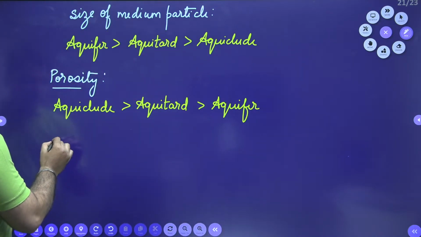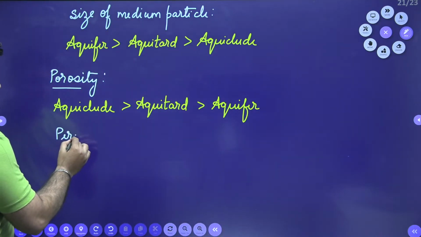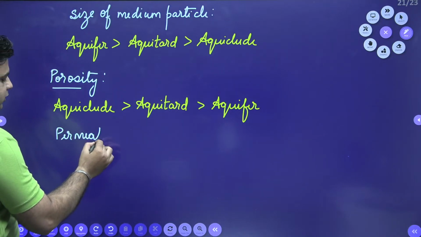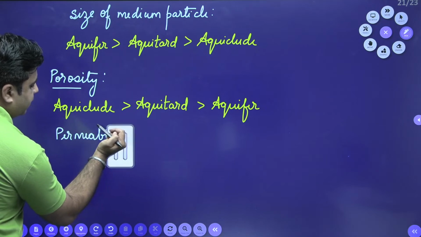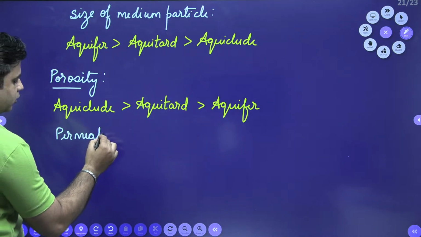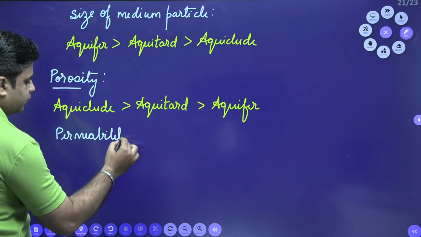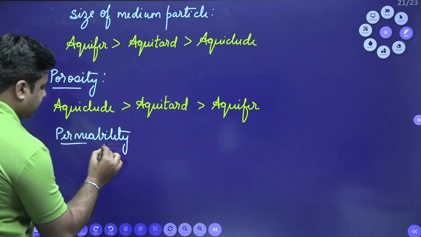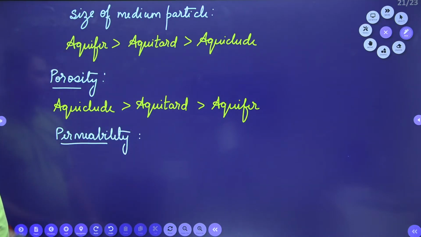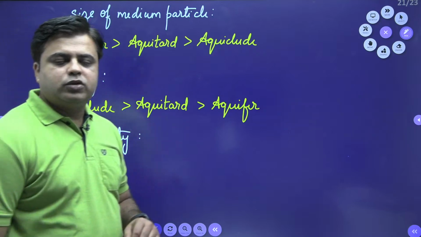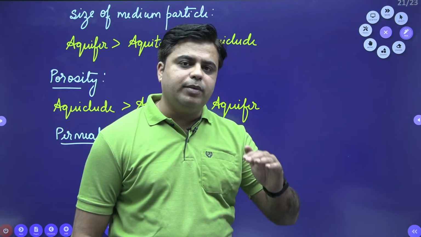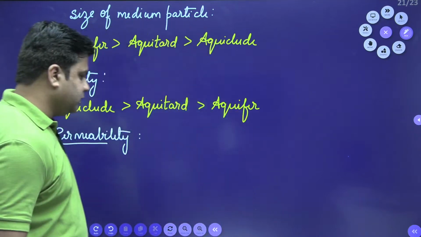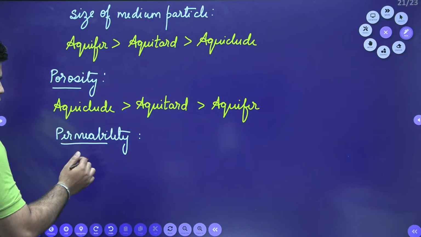Next one is the permeability. Permeability is directly related to the size of the particle. If the size of the particle is more, permeability of the soil medium will be more. So aquifer has the highest size of the particle, so permeability for aquifer is the highest.